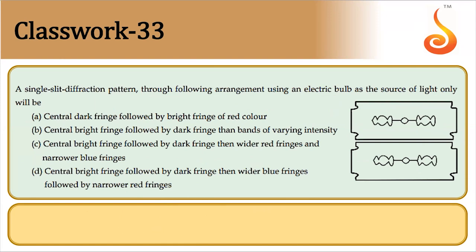A single slit diffraction pattern through the following arrangement, using an electric bulb as the source of light only, will be: central dark fringe followed by bright fringe of red color; central bright fringe followed by dark fringe, then bands of varying intensity; central bright fringe followed by dark fringe, then wider red fringes and narrower blue fringes; central bright fringe followed by dark fringe, and then wider blue fringes followed by narrower red fringes.